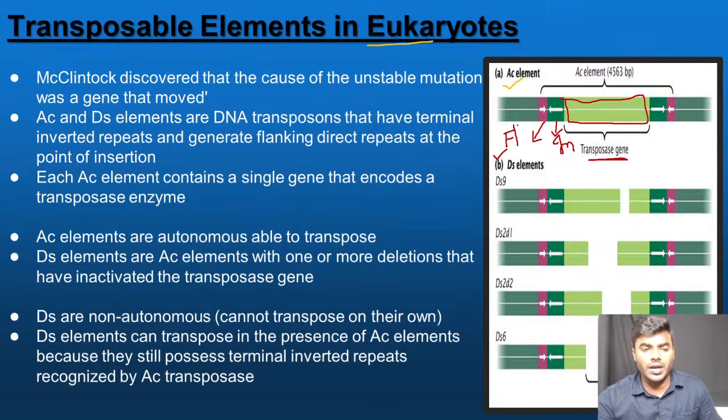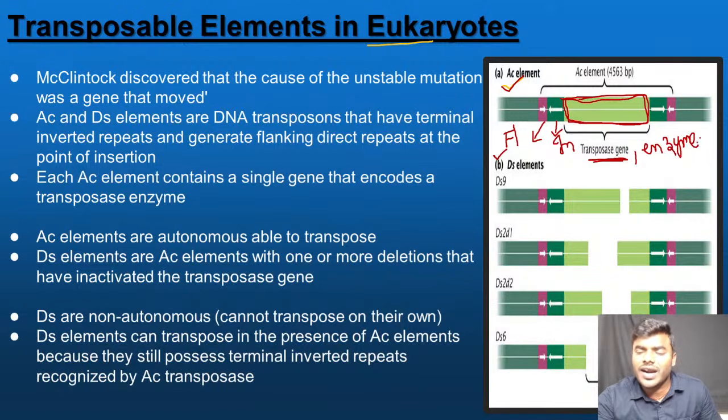No problem at all. Now every student has to remember my statements very carefully. The AC element, which is a transposable element, contains a gene. What gene does it contain? It contains the transposase gene. Undoubtedly it contains the transposase enzyme, no doubt about it.